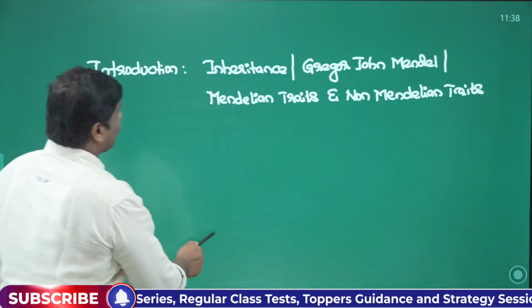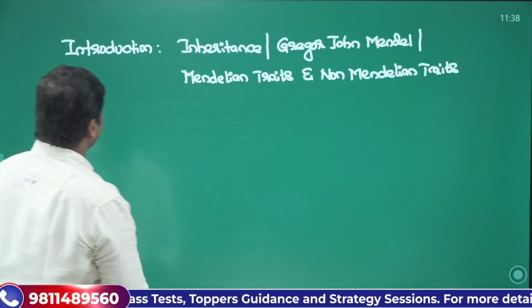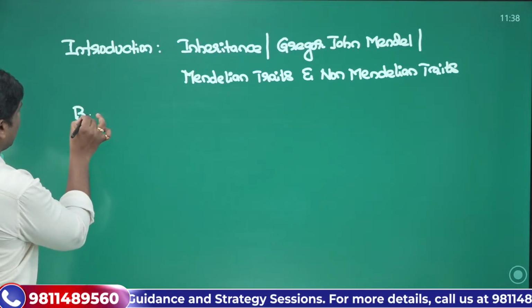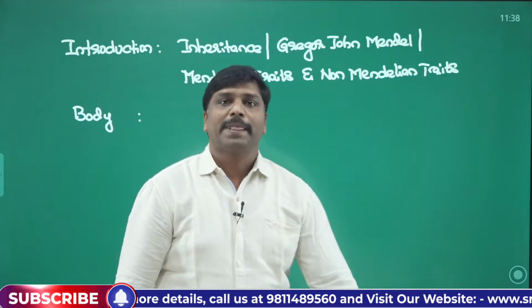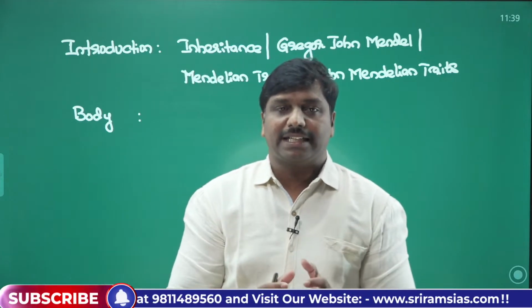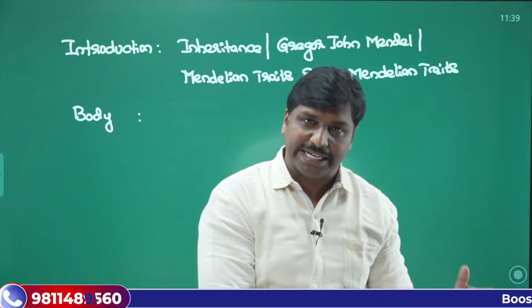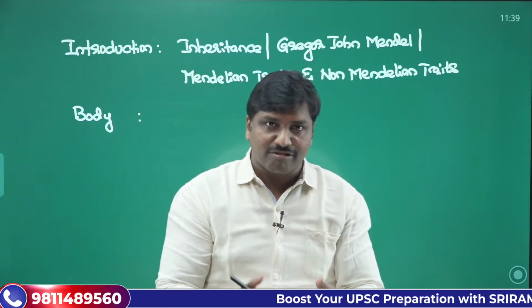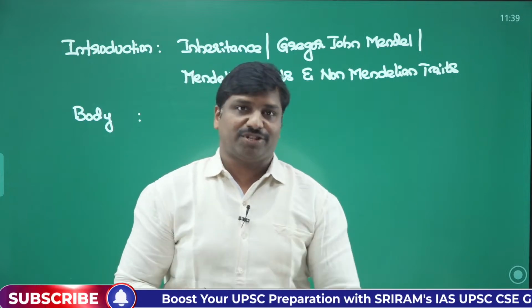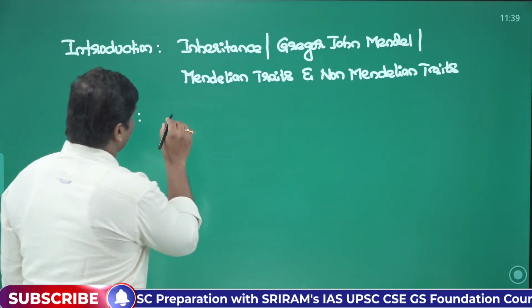After introducing the answer, you can proceed with the body portion. In the main body, what can you do? You can talk about what the Mendelian traits and non-Mendelian traits are, with their characters and examples. You can use two subheadings.